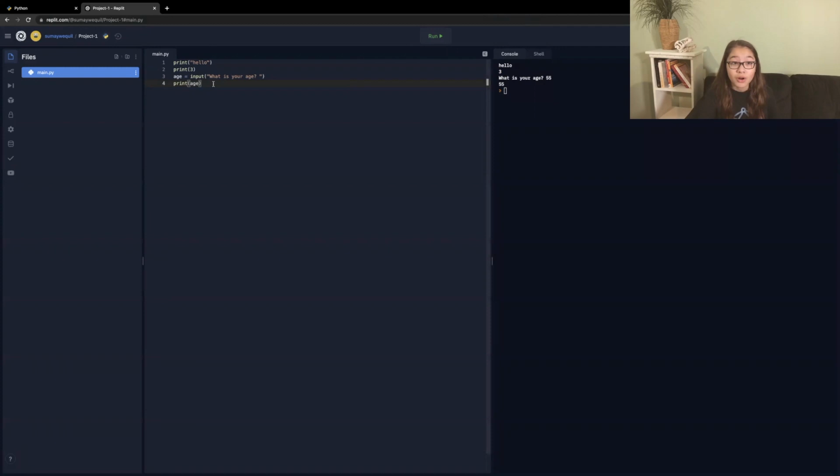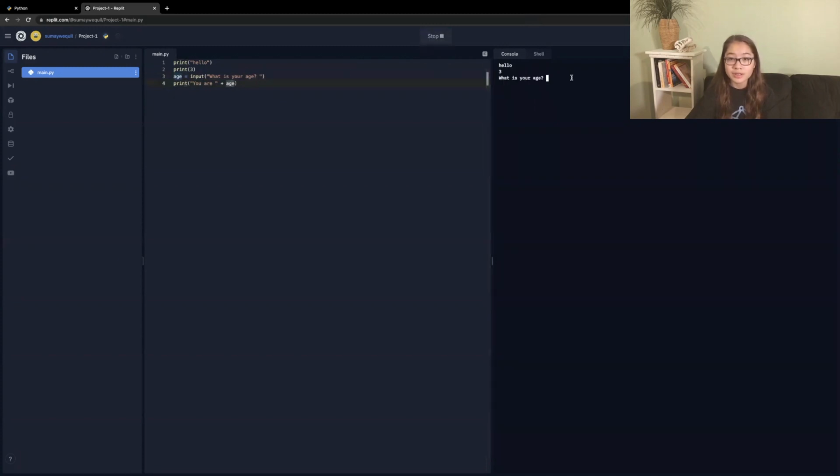Then it comes to our last thing, which is printing with plus signs, which means you can link different things inside the same print statement. So let's say we wanted to print you are 55 after I input 55, then I can say you are, and then plus sign age, and then it will take whatever we put into here and then put that at the end of my string.